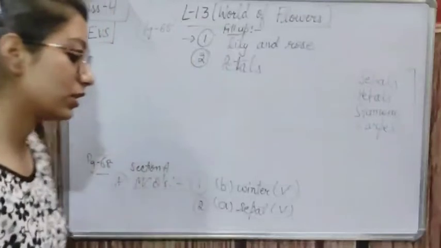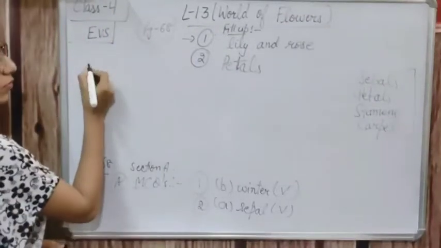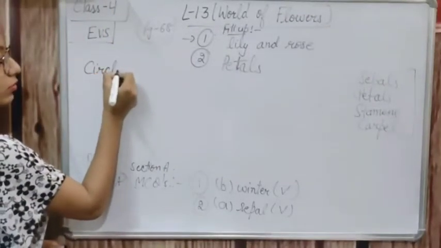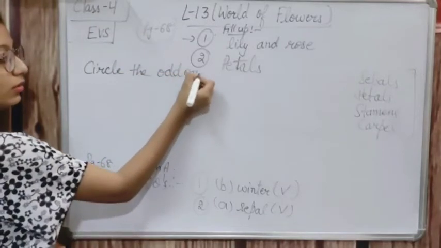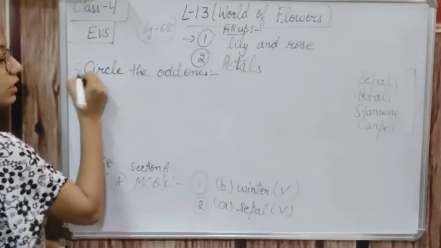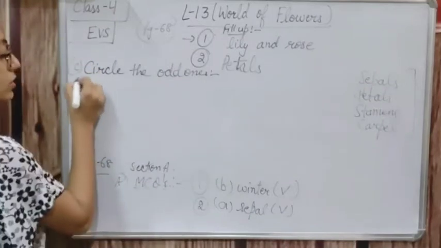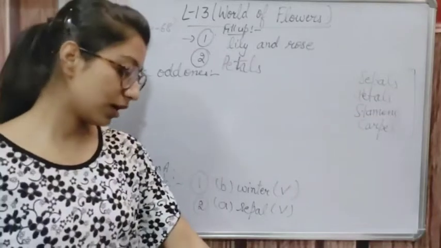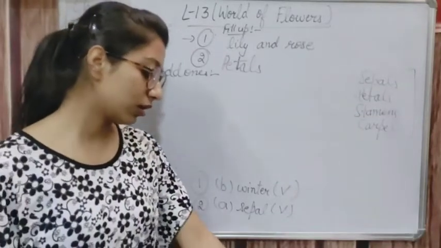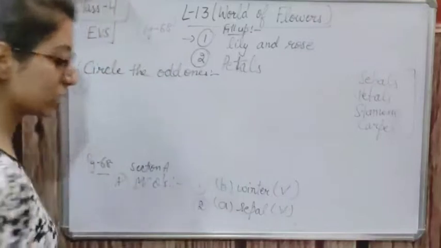After that, circle the odd ones are given. Circle the odd ones. This is the C question given. Circle the odd one. So the first question is, 4 words are given to us.